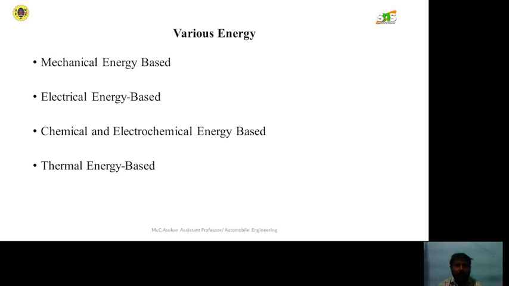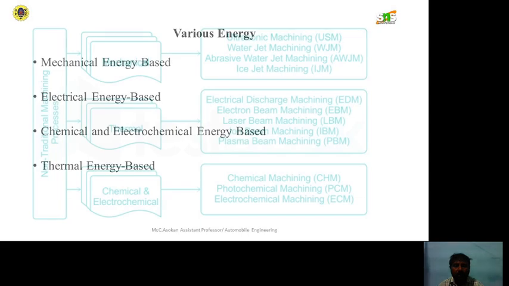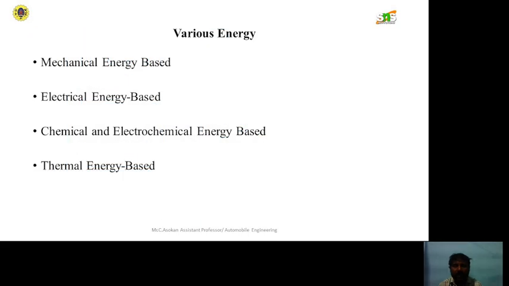In unconventional machining operations, we are using various energies. We have four types of energies, right? First one is mechanical energy based process, and next one is electrical energy based process, and then chemical and electrochemical energy based process, and final one is thermal energy based process.